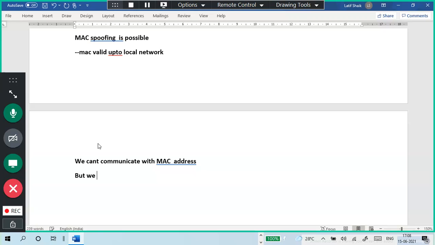But we use MAC address in communication. See how funny it is. We use a MAC address in communication, but using only MAC address, we can't do it. Using only MAC address, we don't communicate.